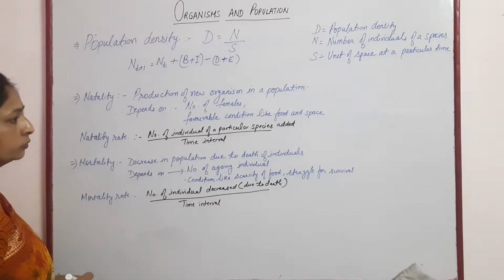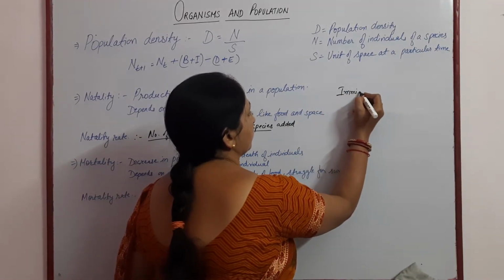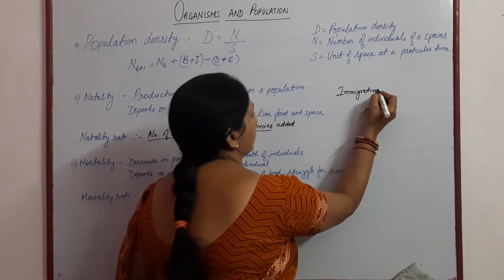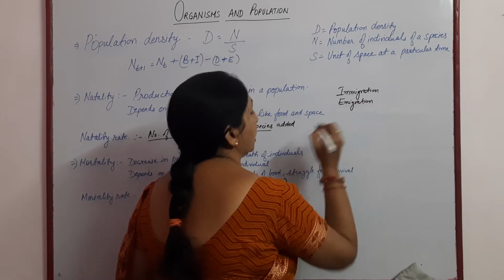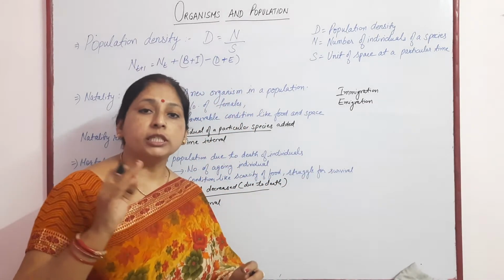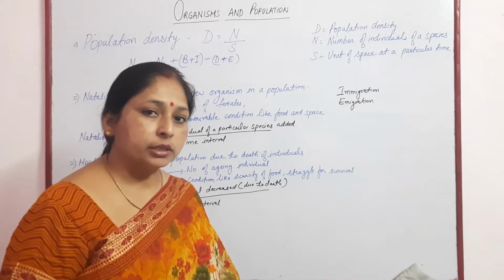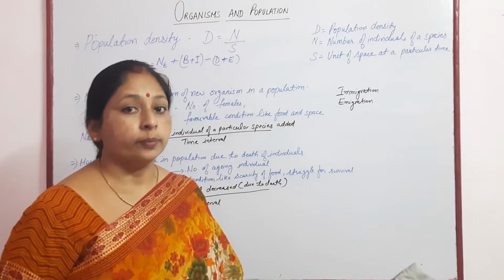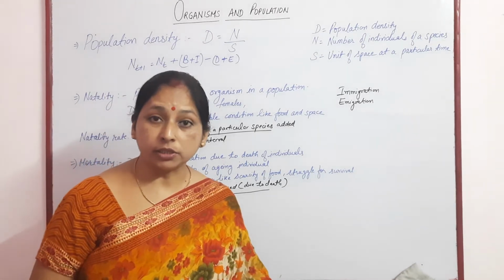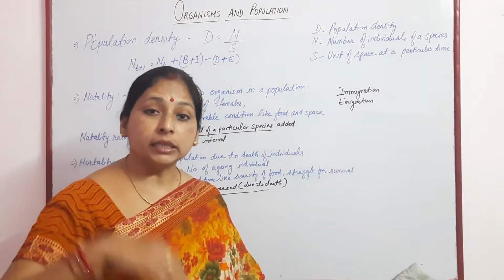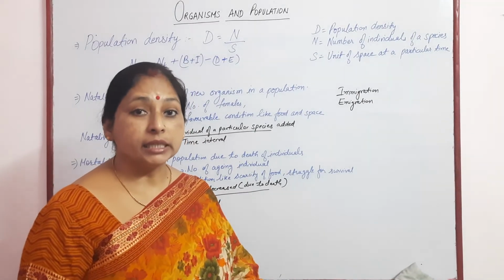Now the next terms are immigration and emigration. Both these terms are related to the permanent movement of individuals of a particular species from one area to another. If individuals move out, it results in a decrease in population. If individuals enter the population from outside, it results in an increase in population.